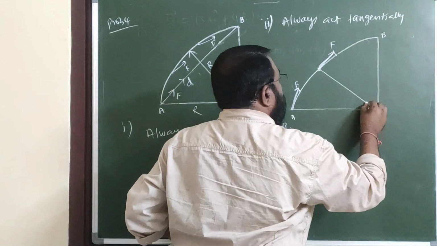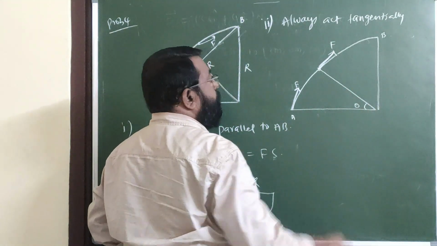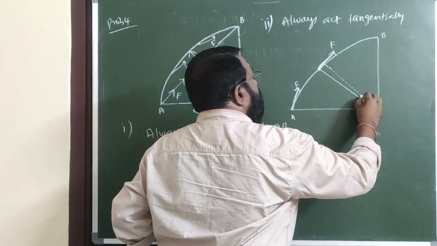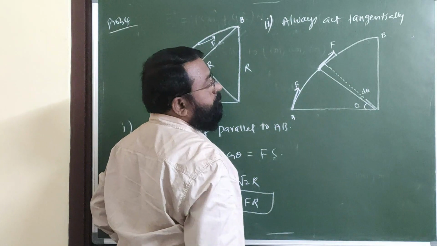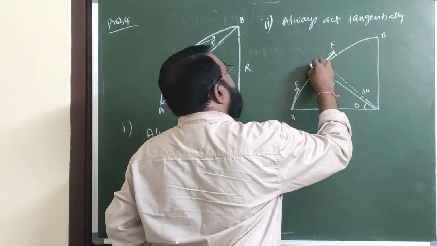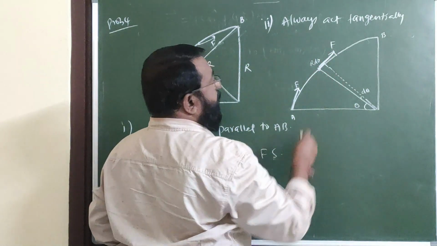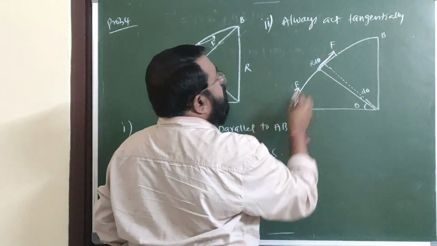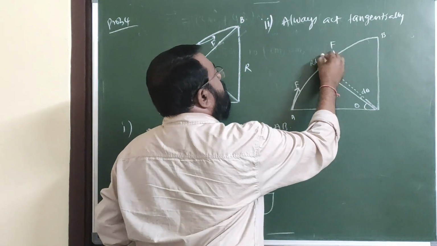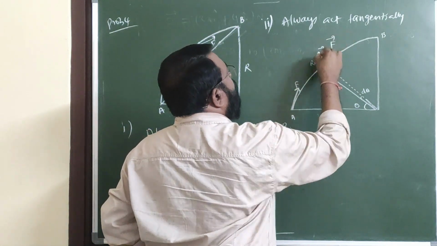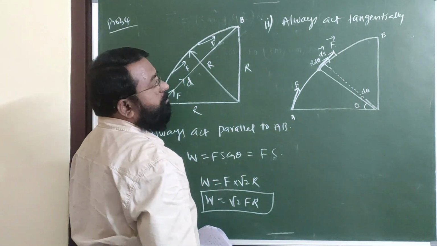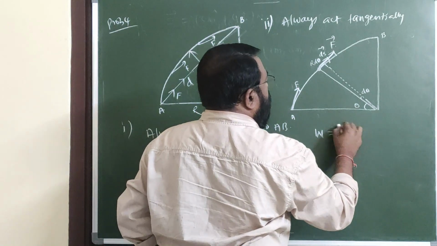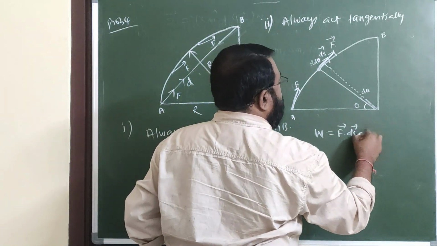See here, this angle I am taking theta. This angle is d theta. Therefore, this small length is r d theta. This one we can consider as a straight line. It is also along the tangent. Therefore, ds bar, f bar, both are acting in same direction. Therefore, work done W is equal to f bar dot ds bar.